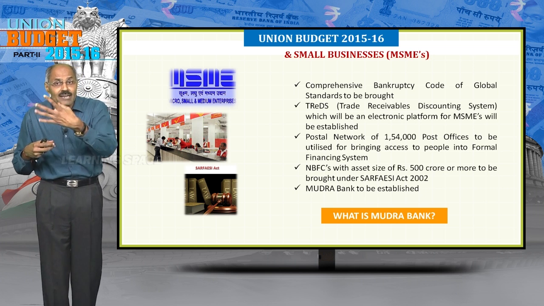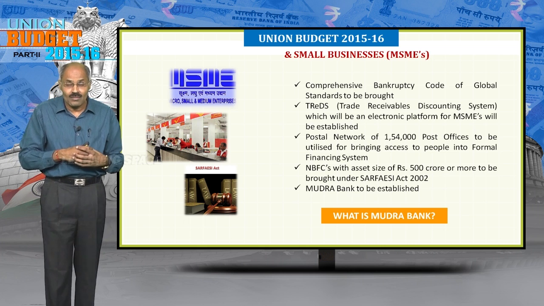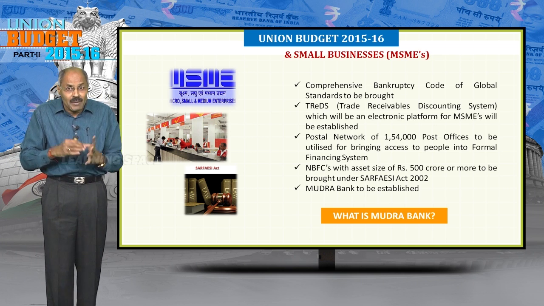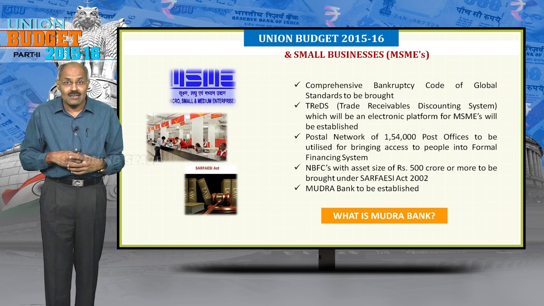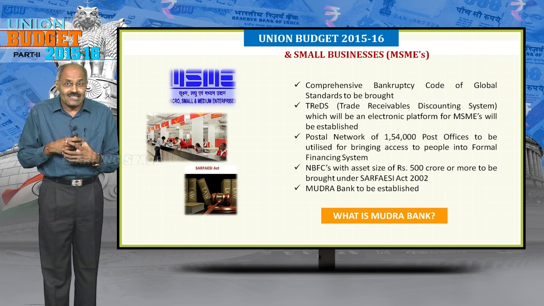The other important point is NBFCs, non-banking finance companies, with asset size of 500 crores will be brought under the SURFACE Act. What is SURFACE Act? SURFACE Act was brought in the year 2002 to take care of the non-performing assets.